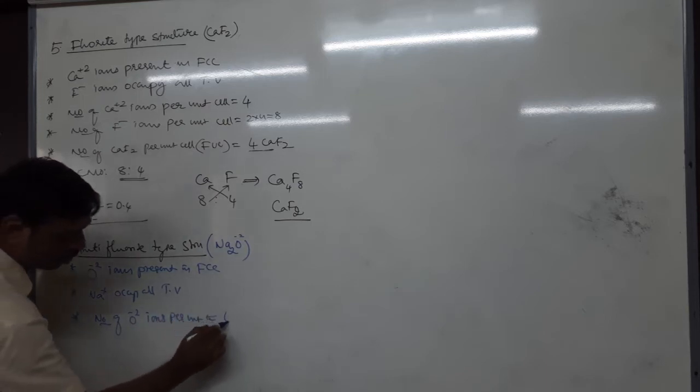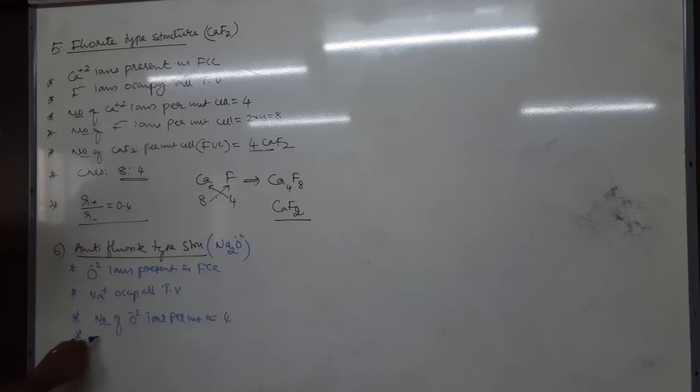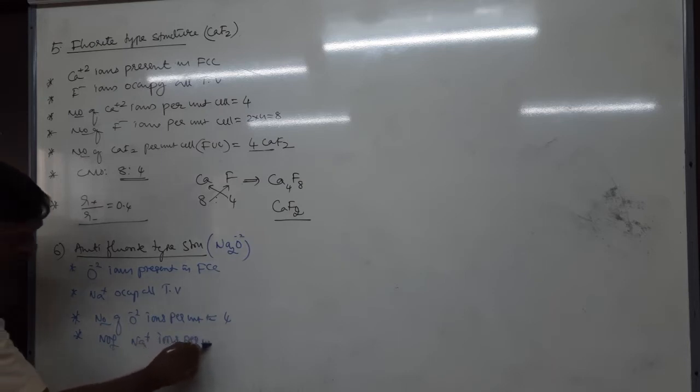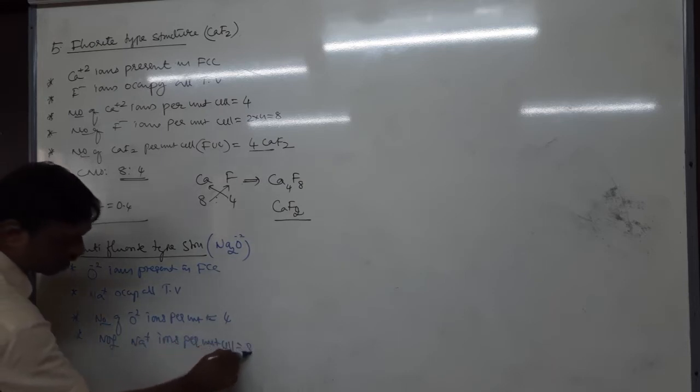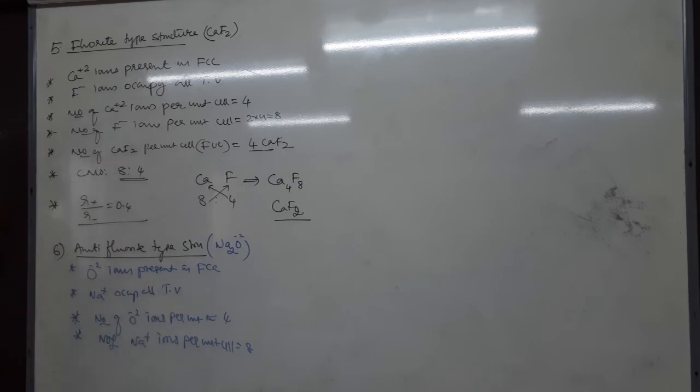Tell me how much? How many? 4. Similarly, the number of Na plus ions per unit cell is 8, because the total tetrahedral voids are 2 into 4.